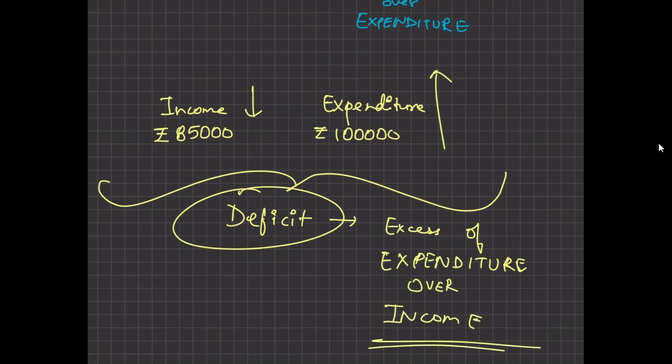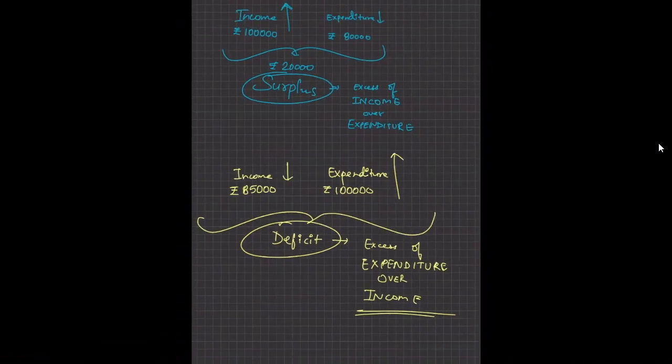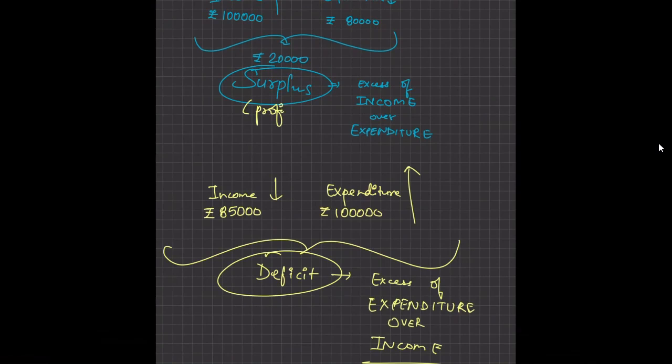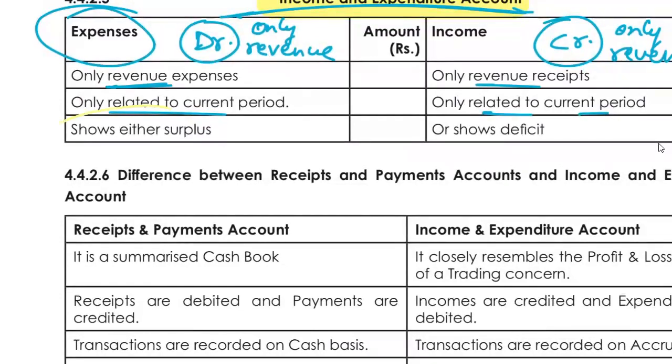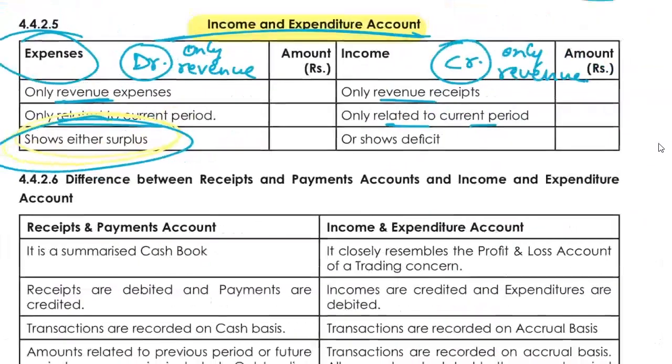So whenever there is a surplus, you can say it is just like a profit. It will come as a balancing figure on your debit side if there is a surplus. Surplus is shown over here. But if there is a deficit, just like a loss, it will come on the credit side. So this would be your balancing figures.